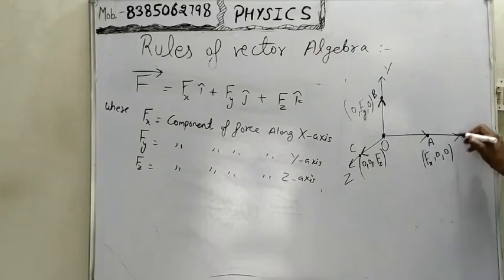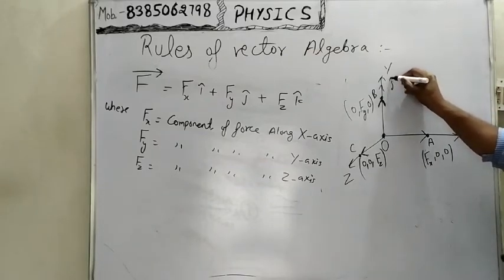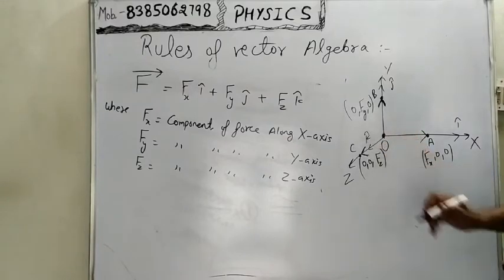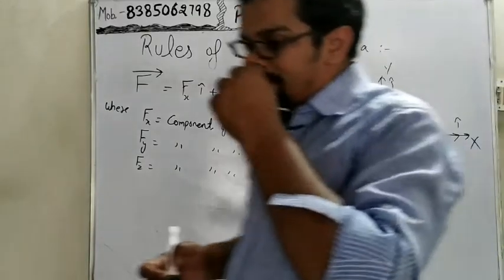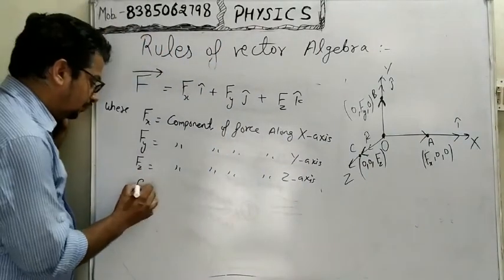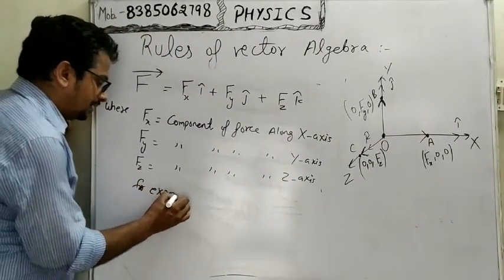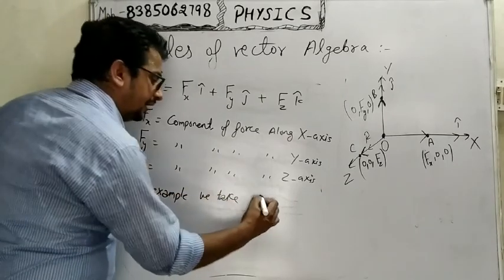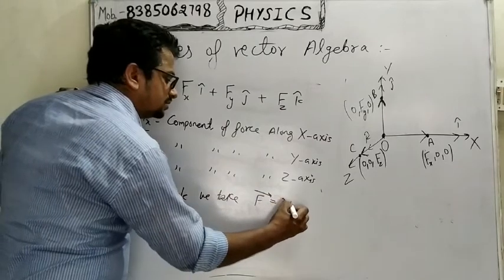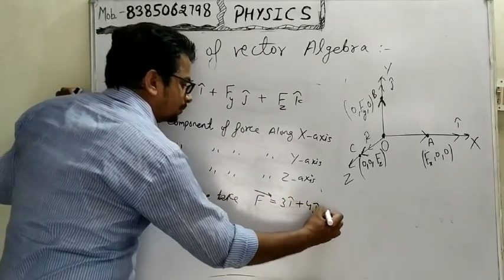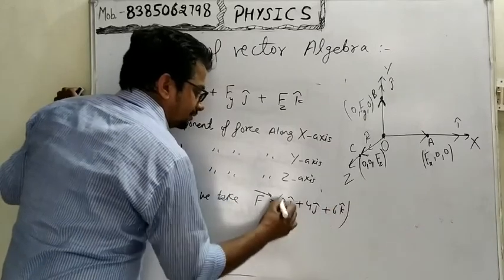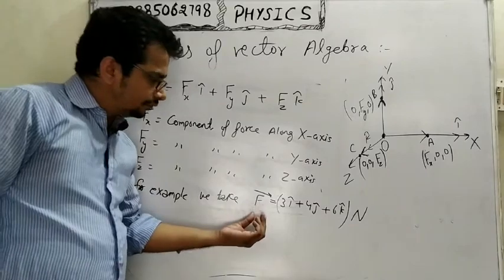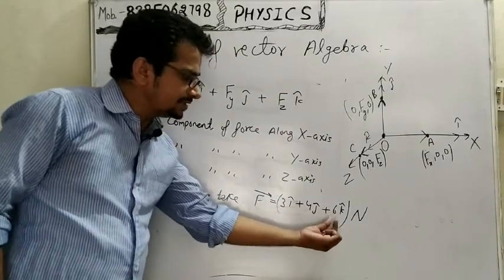i cap is along the axis x, j cap is along the axis y and k cap is along the axis z. Now for example, we take F vector equal to 3 i cap plus 4 j cap plus 6 k cap Newton.